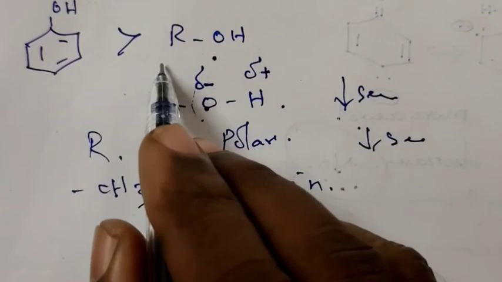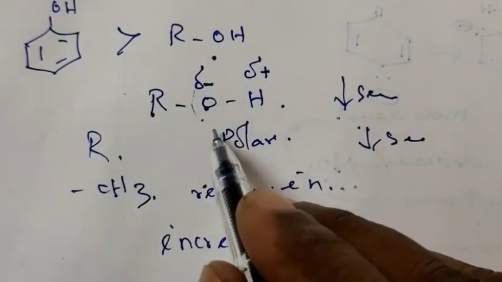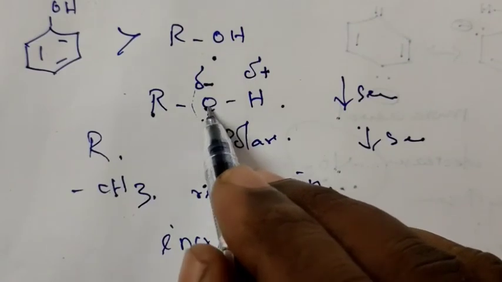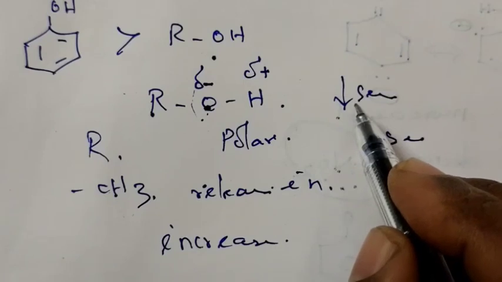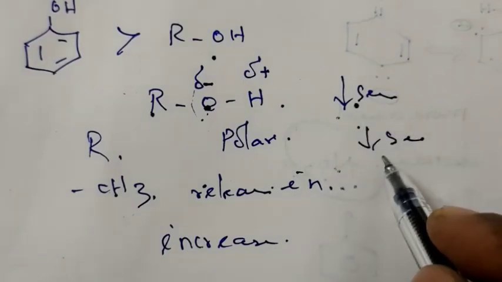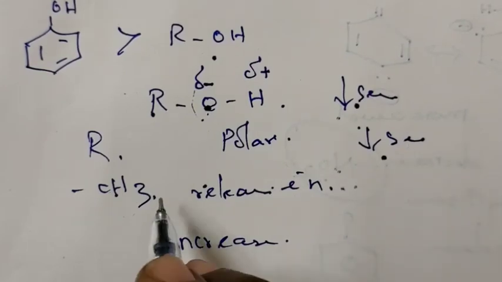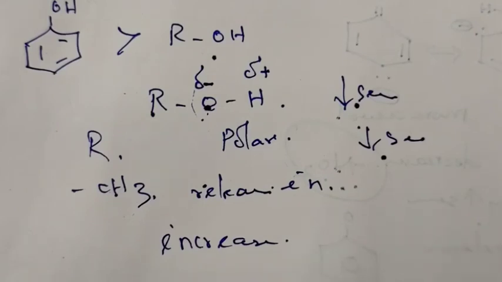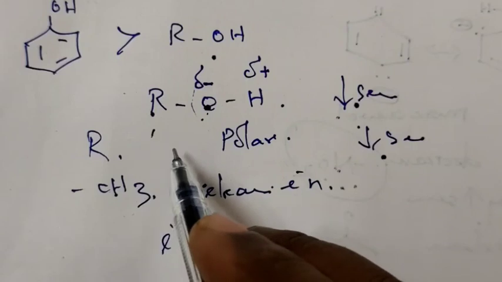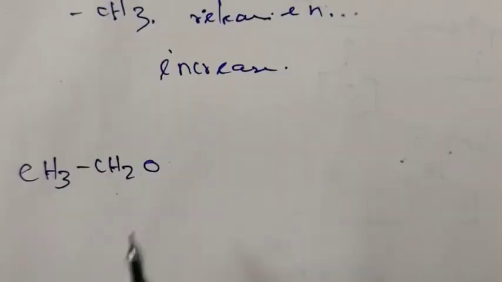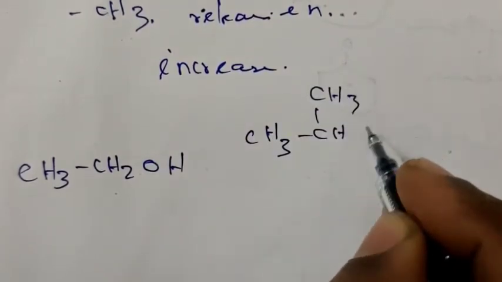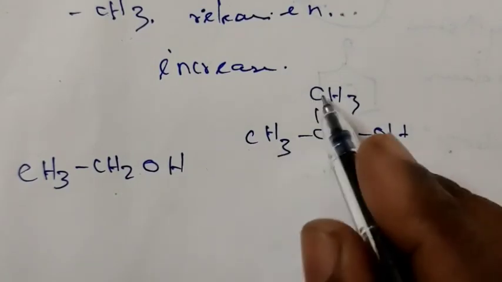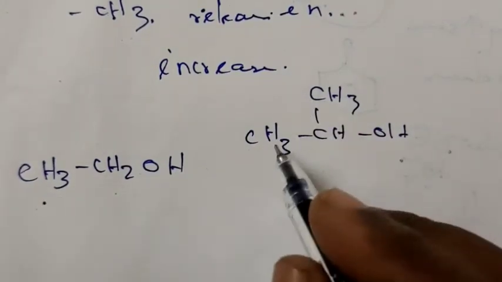So, the presence of an alkyl group in alcohol increases the electron density on oxygen, which decreases the polarity and thereby the ionization. Hence, alcohols are weaker acids. The presence of an alkyl group again decreases the acid strength. This is called a primary alcohol. But if you take a secondary alcohol, here two alkyl groups are present. Here only one alkyl group is present, here two alkyl groups.